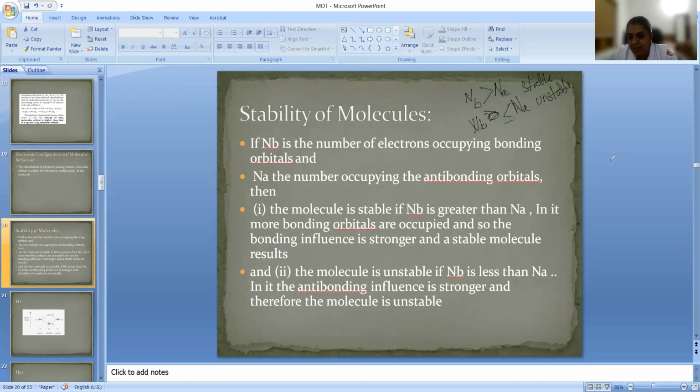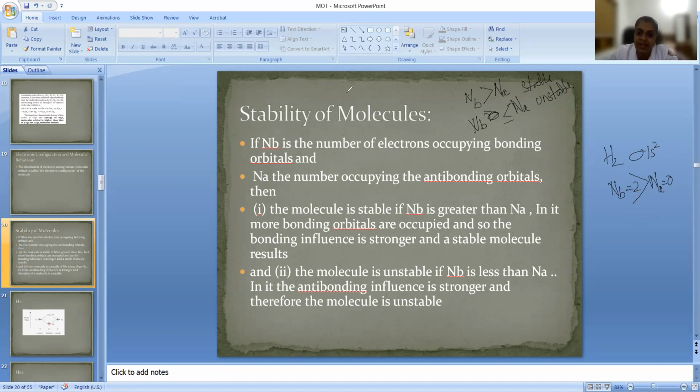For example, we discussed the hydrogen molecule, right? Sigma 1s2 is the molecular electronic configuration. Here, in the bonding molecular orbital you have two electrons and in the antibonding molecular orbital you have zero electrons. So this is greater than the number of electrons present in the antibonding molecular orbital, so this is a stable molecule. Okay, so we understand the stability from this.